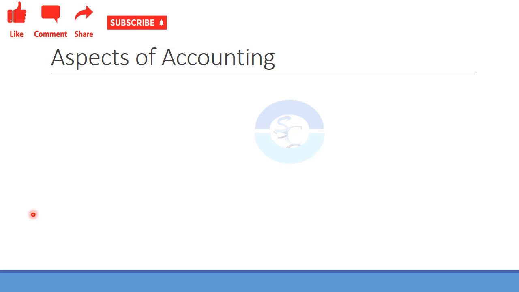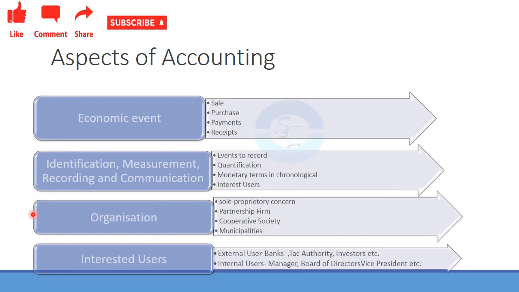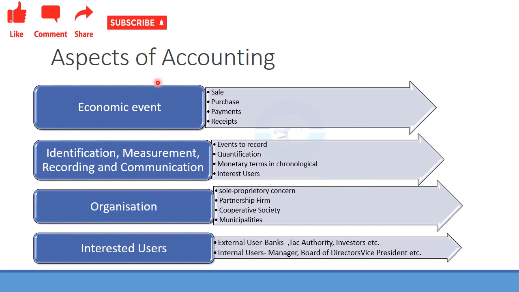What do you mean by the aspects of accounting? We had come through various terms of accounting in the definition, right? What are the terms related to accounting? The first term is economic event. I had given some list of economic events. Let me tell you about the economic event with the help of the story itself, the story of the bakery man.